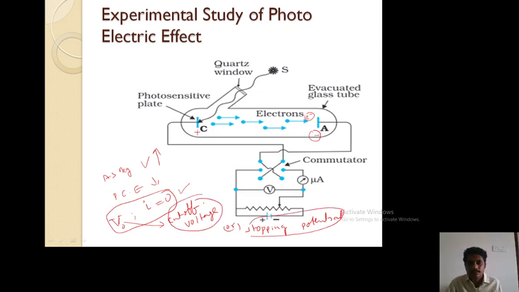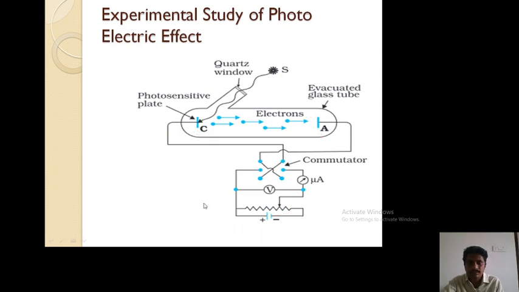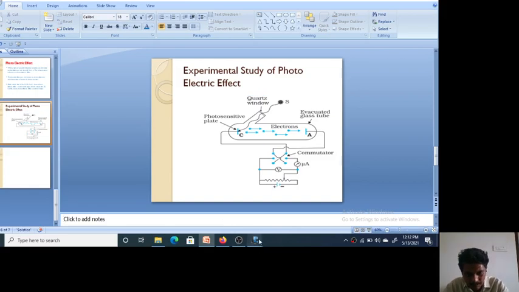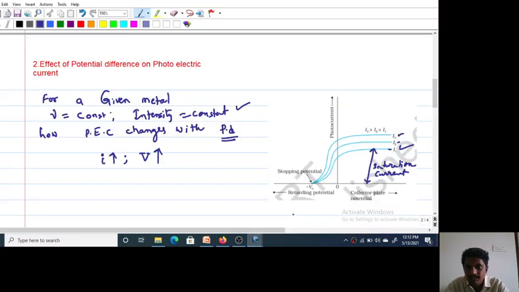Okay, so next I am coming to this figure again. Now this negative potential, look at this figure, for different intensities of light, the saturation currents differ, but the stopping potential is constant.